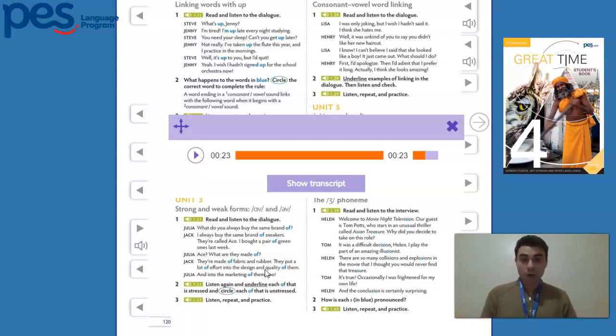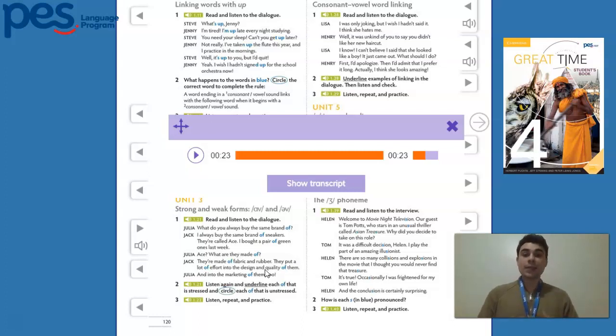So most of the time, they will be not stressed, right? So just like the same brand of sneakers, a pair of green ones, they're made of fabric, a lot of effort, quality of them, and marketing of them, right?